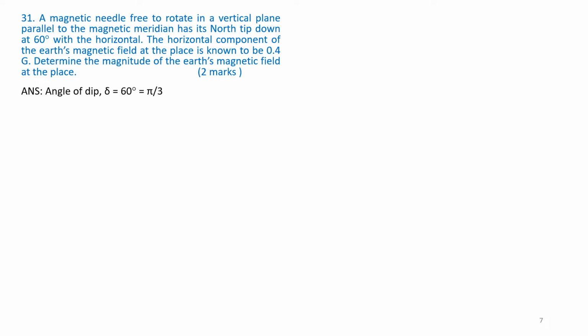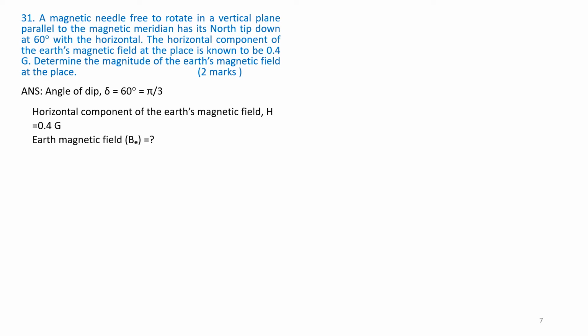Answer. Angle of dip delta is equal to 60 degrees. That is equal to, in terms of radians, pi by 3. That is 60 by 180, that is equal to pi by 3. The horizontal component of Earth's magnetic field is given as H is equal to 0.4 G. Therefore, the Earth's magnetic field we are required to find out.